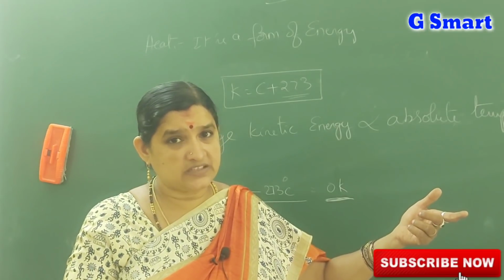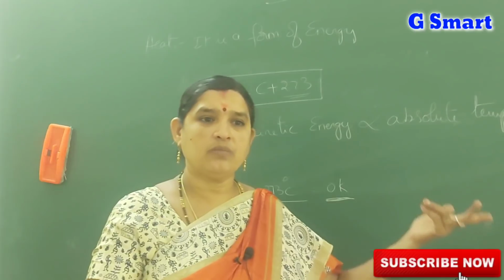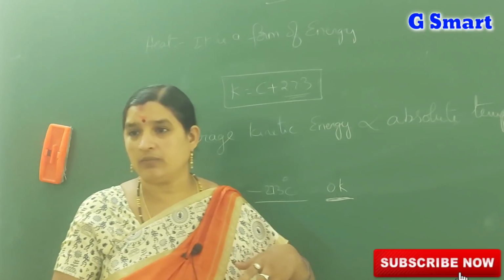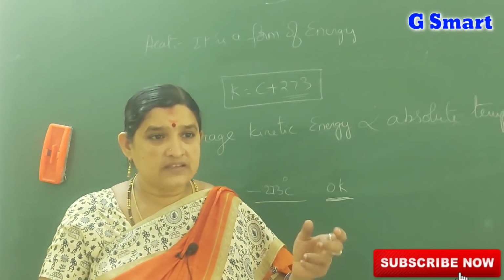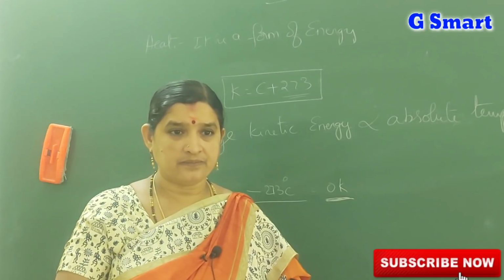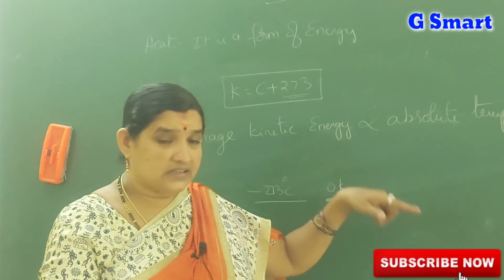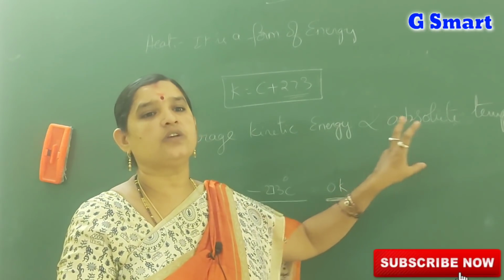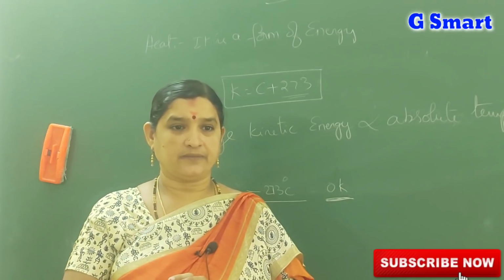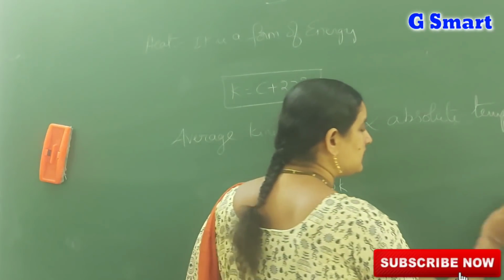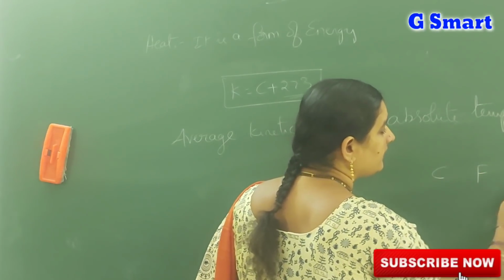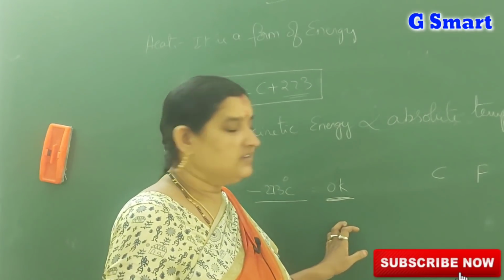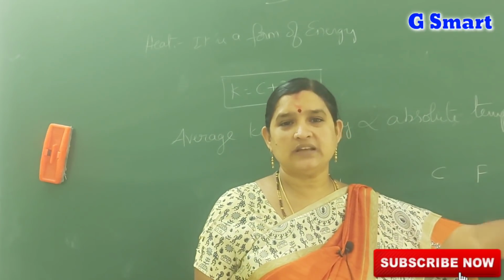Which device do we use to measure the temperature of a substance? Thermometer. For a substance it is a laboratory thermometer, for the human body it is a clinical thermometer. A thermometer is a device to measure the temperature of a substance. What will it say? It will say the degree of hotness or coldness. The degree of hotness or coldness is called temperature. Temperature is measured in different scales: centigrade, Fahrenheit, Kelvin and Reamur scale. These all are the scales to measure the temperature.